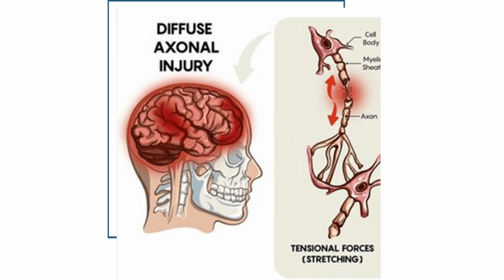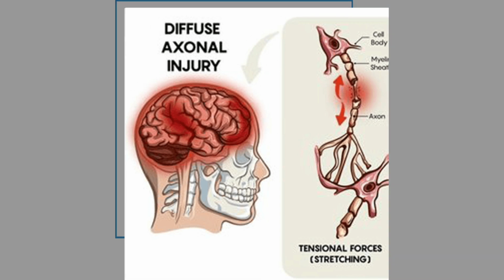Diffuse axonal injury. In this type of injury, the brain bounces violently inside the skull. The nerve cells and nerve fibers get stretched, which causes permanent damage to the brain cells. This leads to prolonged loss of consciousness.